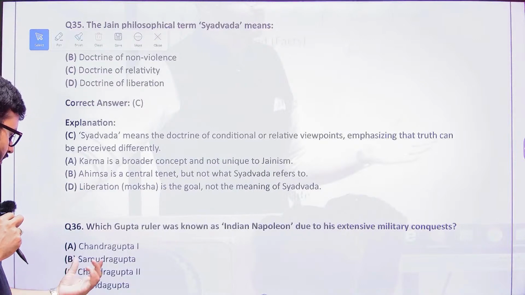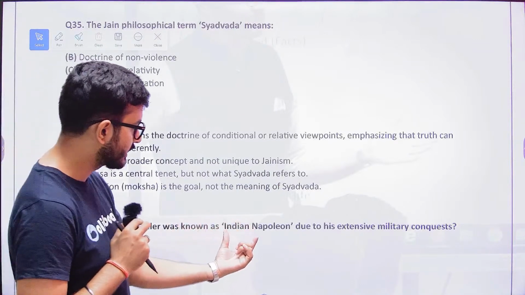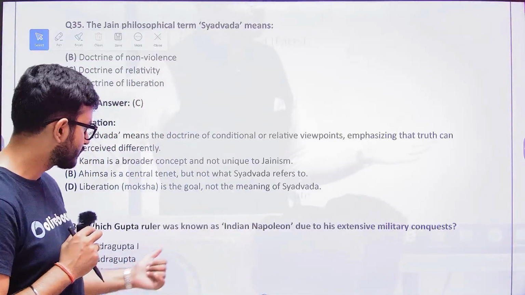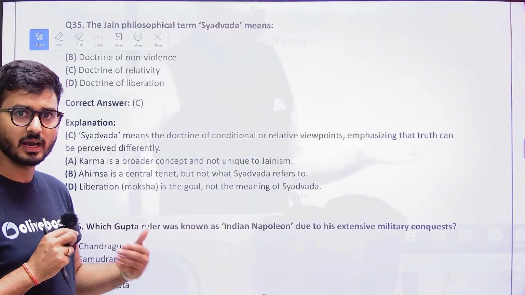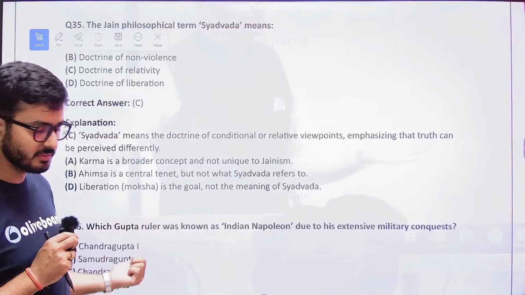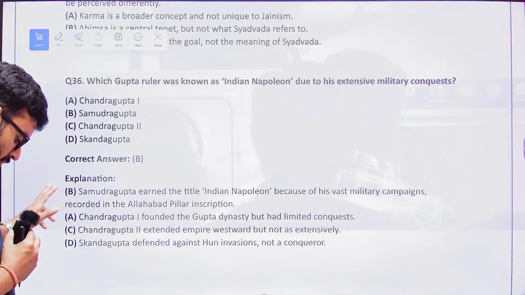It is Samudragupta. Samudragupta was known as the Indian Napoleon. It was Vincent Arthur Smith who mentioned that Samudragupta was the Indian Napoleon. He was compared to Napoleon of France, who spent a lot of time on the battlefield with the soldiers, and similarly, Samudragupta did so. So the answer to this is Samudragupta.